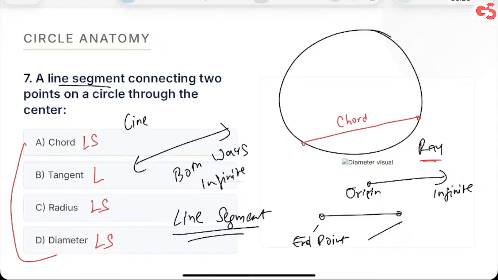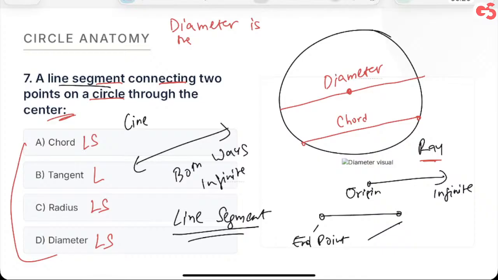Now the question says a line segment connecting 2 points on a circle through the center. If something goes through the center, that's also a chord, but it's known as the diameter because it divides the circle into two equal areas. So I can write one thing: diameter is the longest chord. Do you understand this?